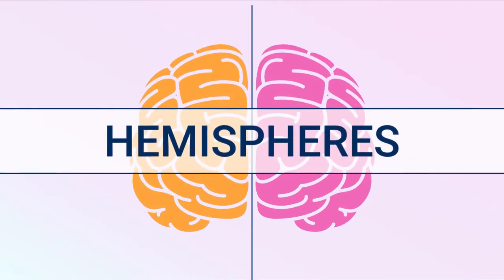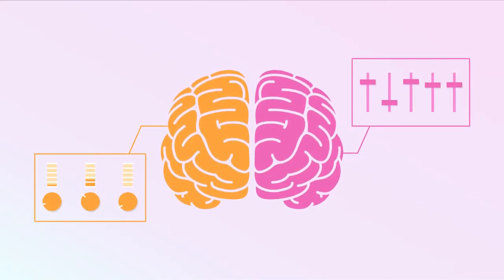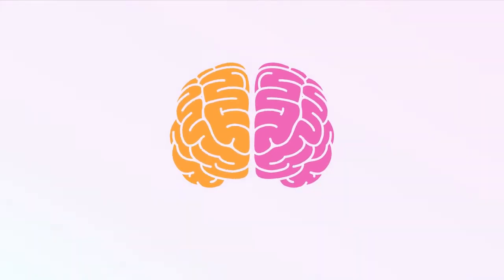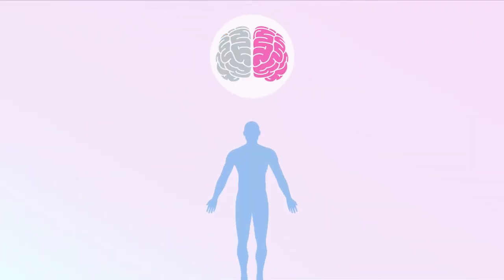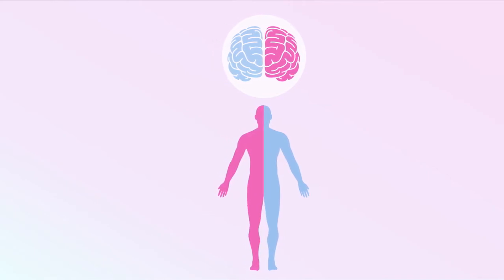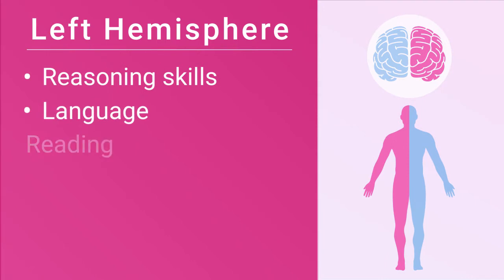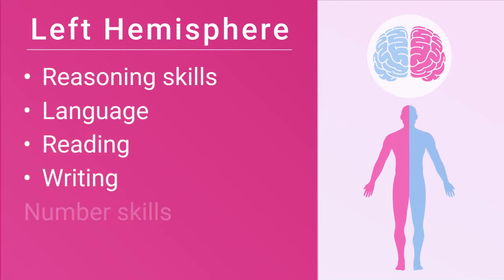The two hemispheres of the brain each control different behaviors, and each hemisphere processes information from the opposite side of your body. This means that, in general, the left hemisphere of your brain controls the right side of your body. The left hemisphere also plays a role in your reasoning skills, language, reading, writing, and number skills.